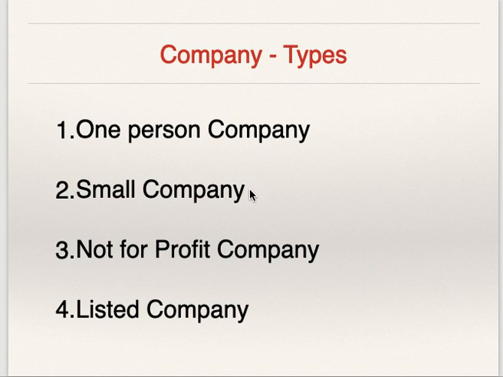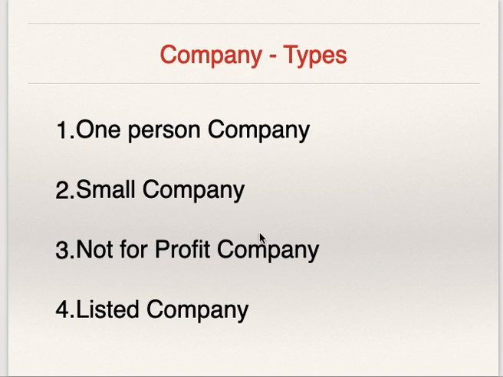Small company जो है वो कंपनीज एक्ट 2013 में बोला है कि जिस कंपनी का पेड अप शेयर कैपिटल 4 करोड़ से कम होगा और जिसका टर्नओवर 40 करोड़ से कम होगा, that company you can call it as a small company. Small company is a company other than public company whose paid up share capital and turnover does not exceed the limit set by Act, that is Companies Act 2013.